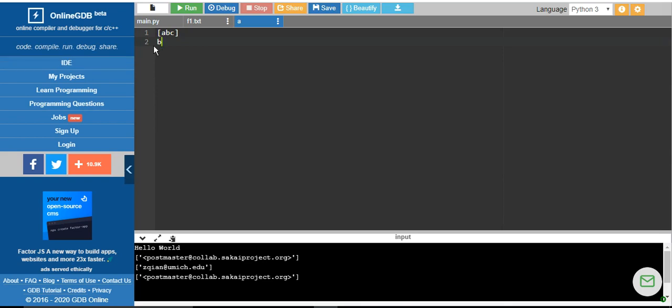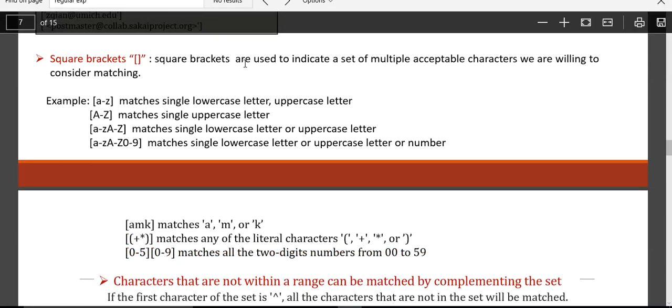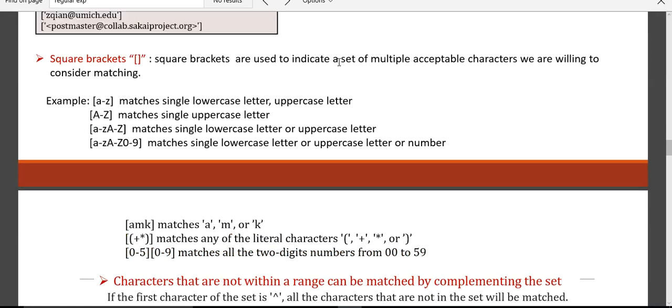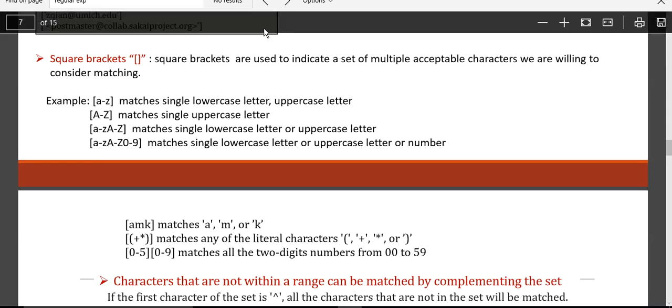So for that sake, I am using a different way of analyzing the characters by using square brackets. These square brackets are used to indicate a set of acceptable characters. For example, if I want to match any character from A to Z, or 0 to 9 numbers, or some special characters, then I can use these square brackets.